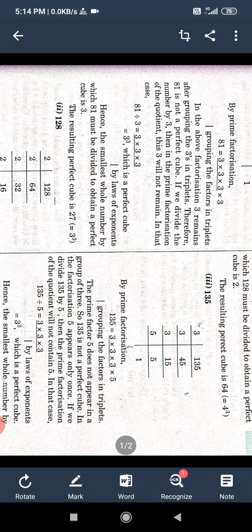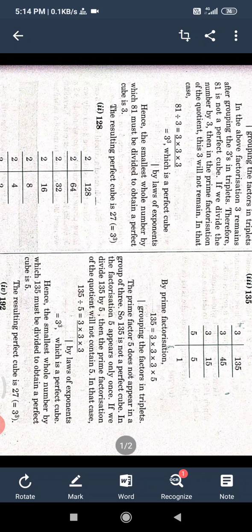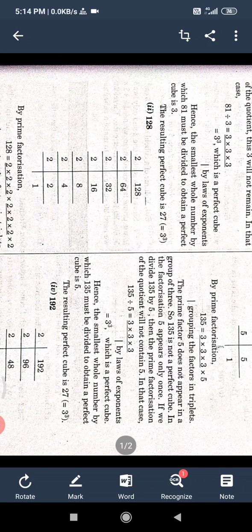135. We can see here the last unit digit is 5, so it will not be divided by 2. So start with 3. Okay, 45 threes are 135. Again 3, 15 threes are 45. Again 3, 5 threes are 15. Now 3 is not possible, so 5. 5 ones are 5. Now making the group of triplets, 3 cube multiply 5. Now we can see here 5 is the extra. So if we divide by the smallest number 5, then the remaining portion will be a perfect cube, that is 3 cube. 3 cube equals 27.